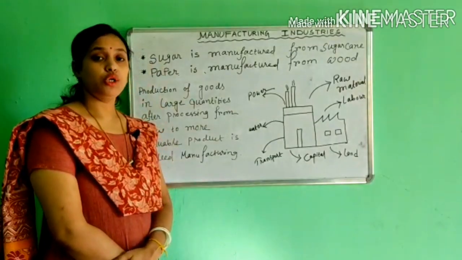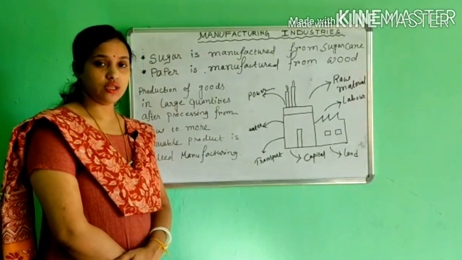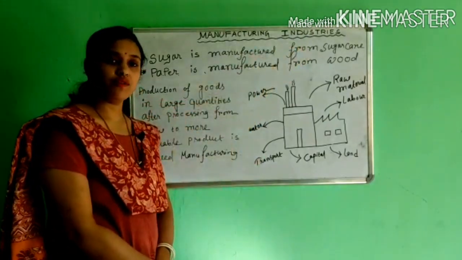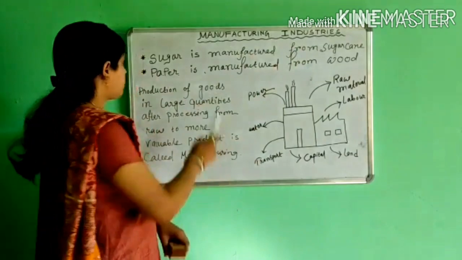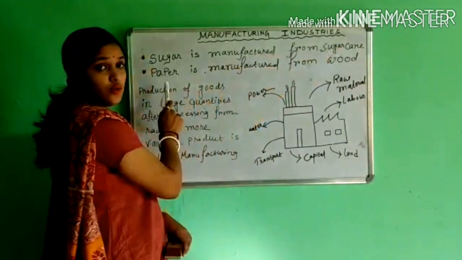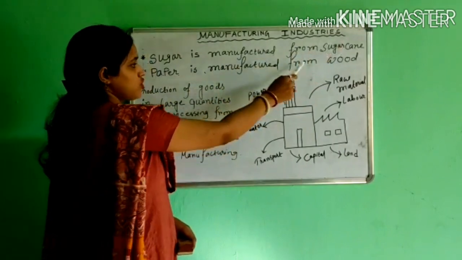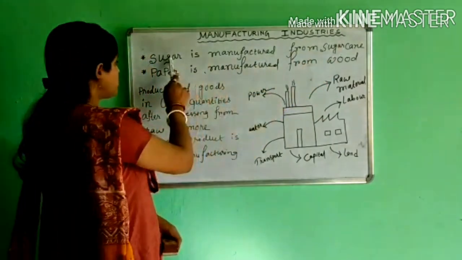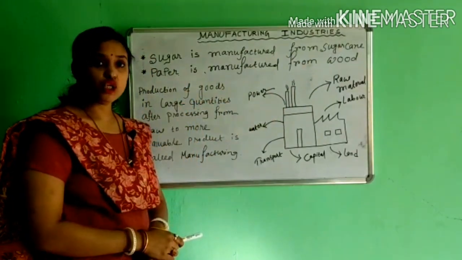Good morning students. Today our topic of discussion is manufacturing industries. Here I am giving you two examples. One is sugar is manufactured from sugarcane, another is paper is manufactured from wood. Here in this case sugar and paper are finished products.